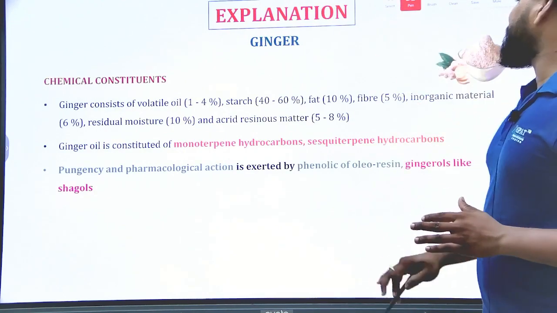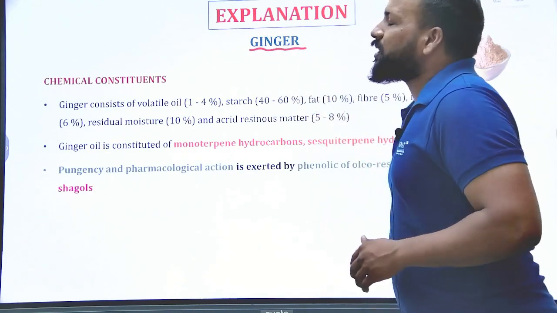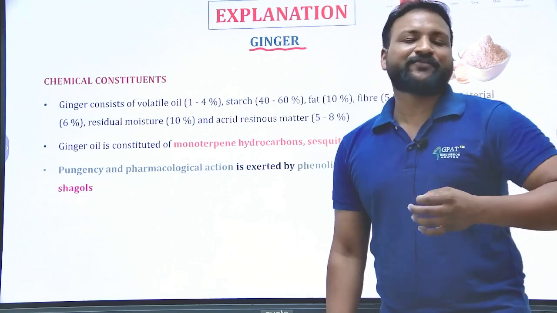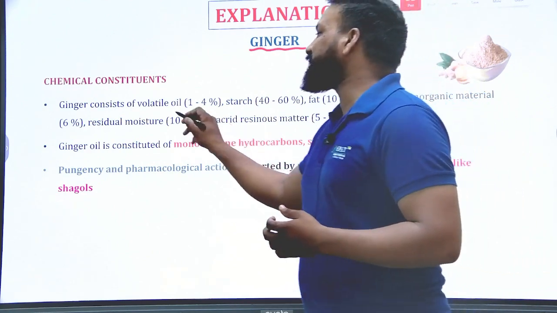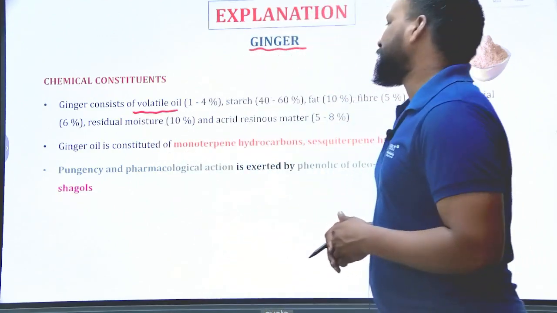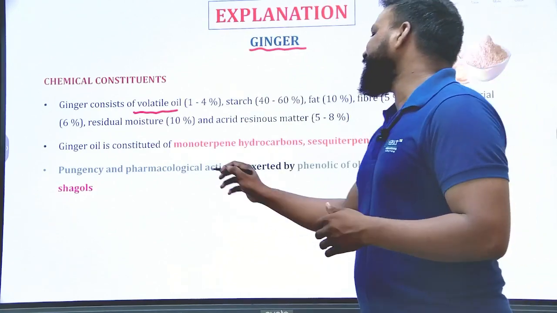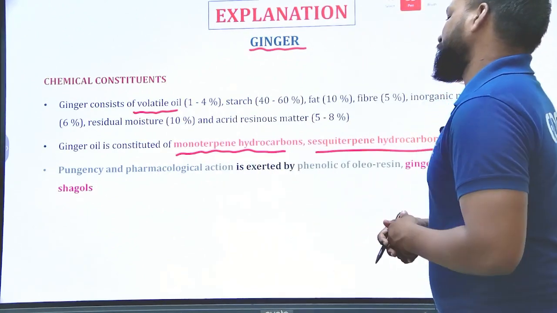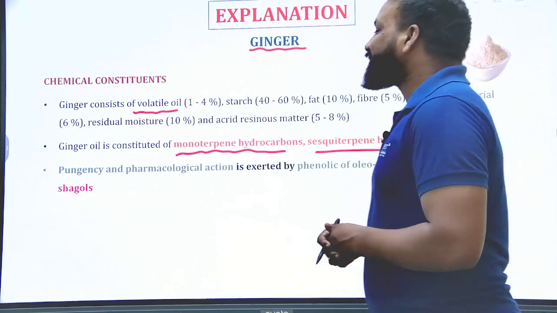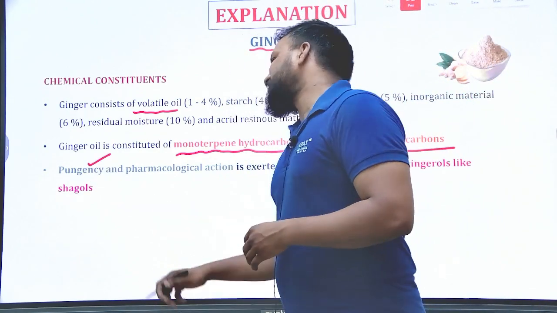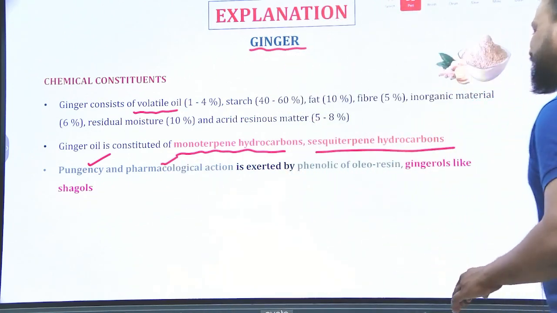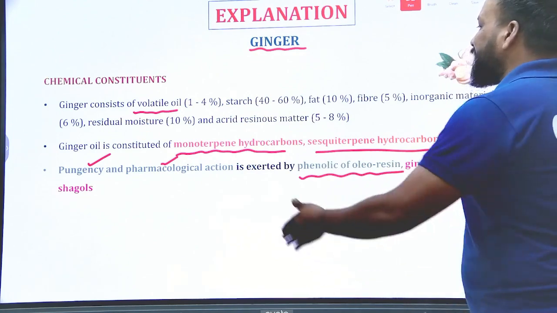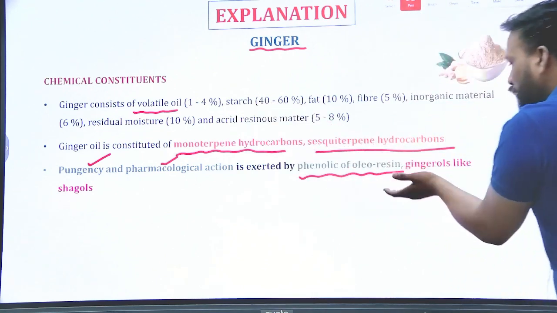Yes, they can see the ginger. The ginger is obtained from the rhizomes or subterranean organs of Zingiber officinale, Zingiberaceae, and it consists mainly of volatile oils. It contains the volatile oils as well as monoterpene hydrocarbons and sesquiterpene hydrocarbons. But the pungency as well as the therapeutic or pharmacological activities are exerted by the phenolic oleoresin. That's what I said. It contains a volatile oil as well as an oleoresin.